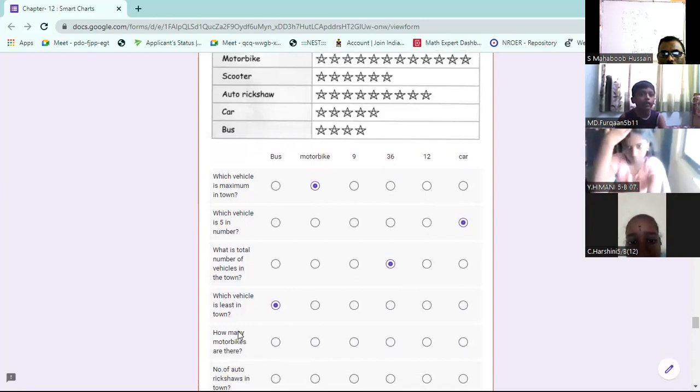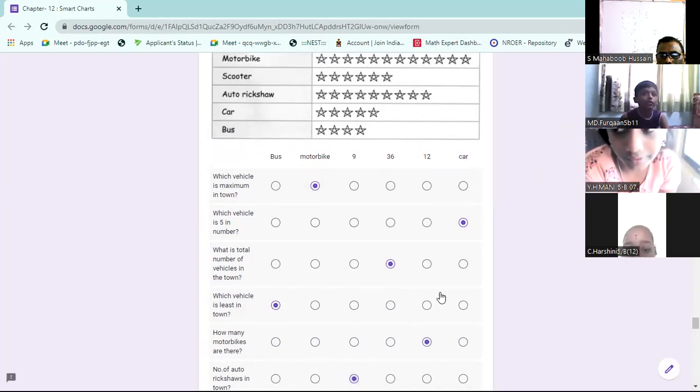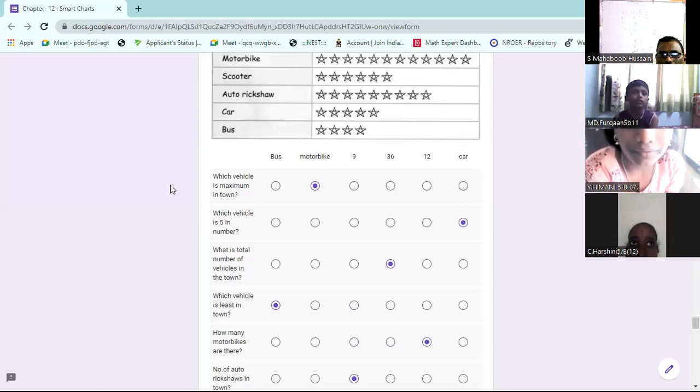How many motorbikes are there in total? 12 motorbikes are there. Number of auto rickshaws. Nine rickshaws are there.